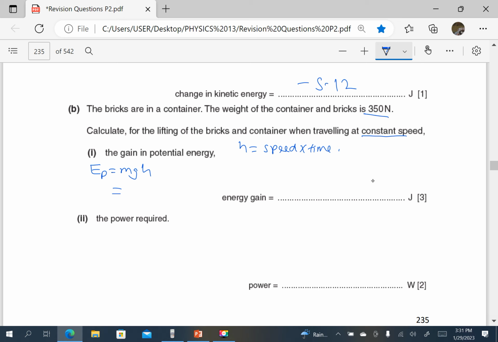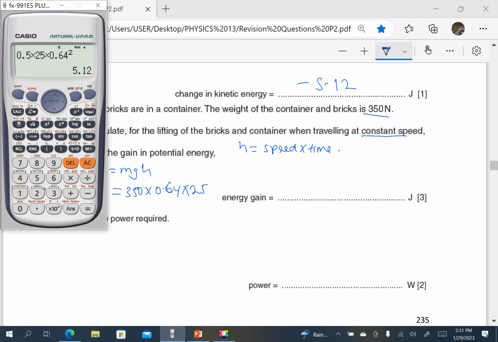So mg is the weight, which is 350, times h, which is speed times time. The constant speed was 0.64 for a time of 25 seconds. So the gain in potential energy will be 350 times 0.64 times 25, which gives us 5,600 joules.